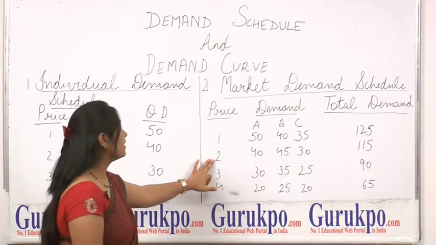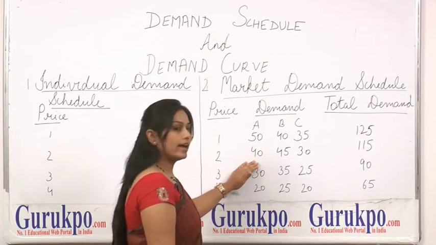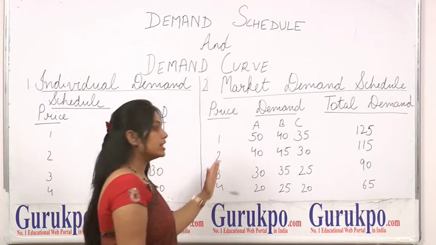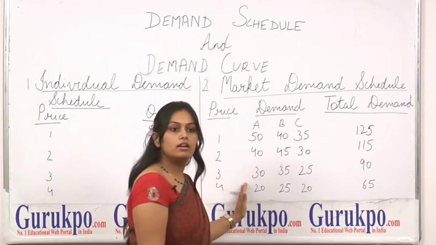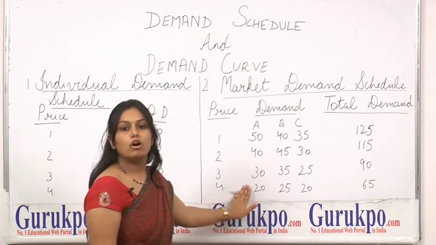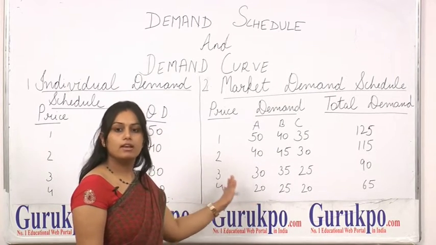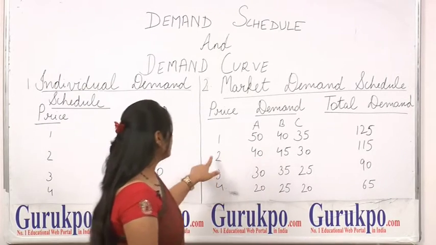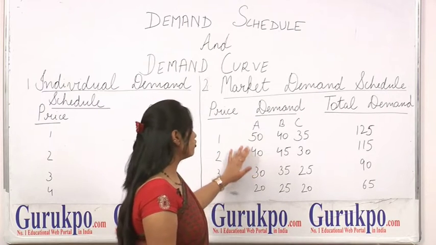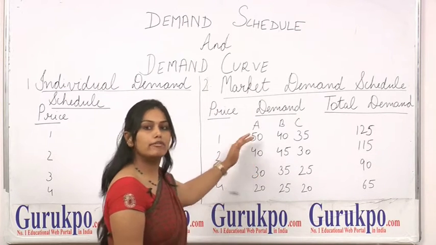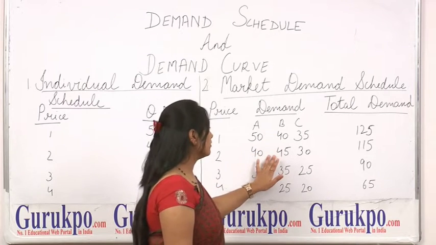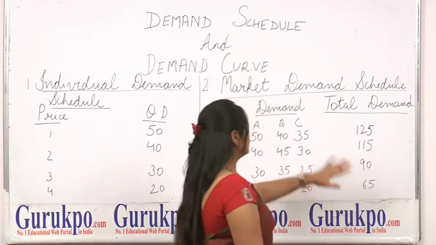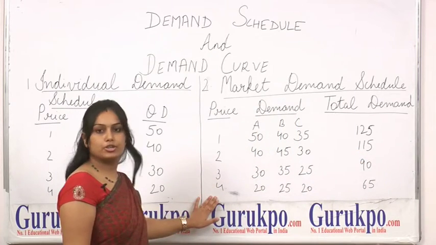Now the market demand will turn out when we sum up these three individual demand schedules, and that will come to 125 total quantity demanded. Clear? Same is the case when the price is 2, quantity demanded will decline. Why? Because when the price of a commodity increases, its quantity demanded will automatically decrease, but on one condition, that is other things remain constant or other things remain the same. The demand when the price is 2, demand for the particular commodity from dealer A is 40. It declines from 50 to 40. Now 40 to 45, 35 to 30, and the total demand will be 115. Clear? This is market demand schedule.